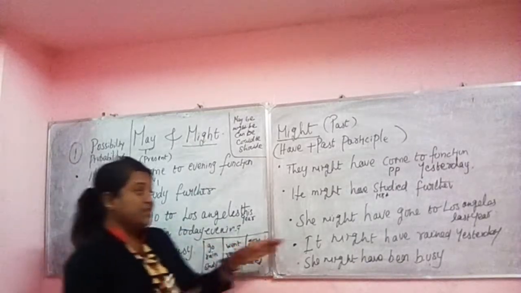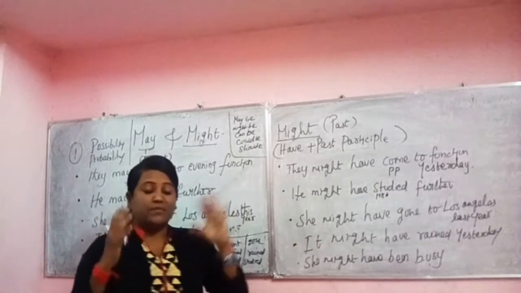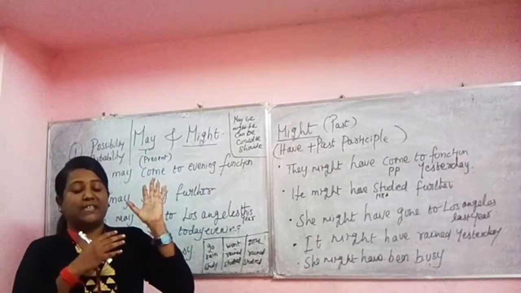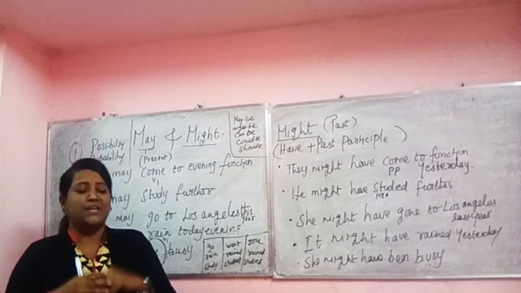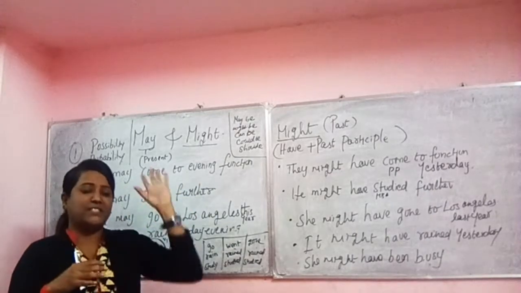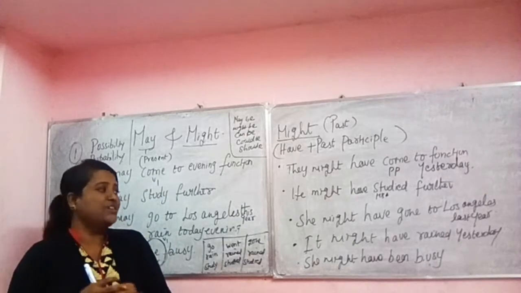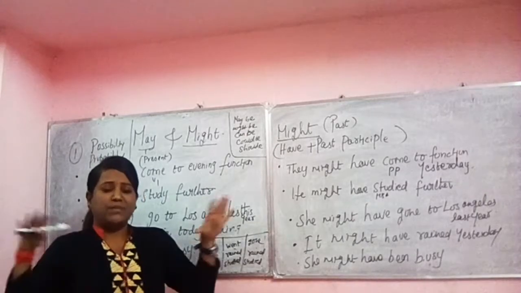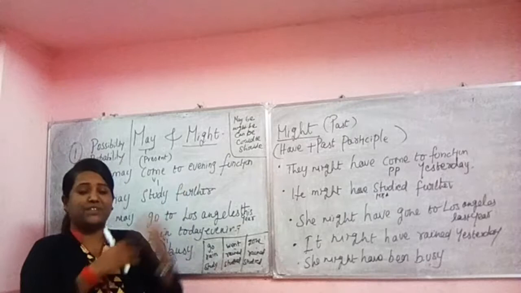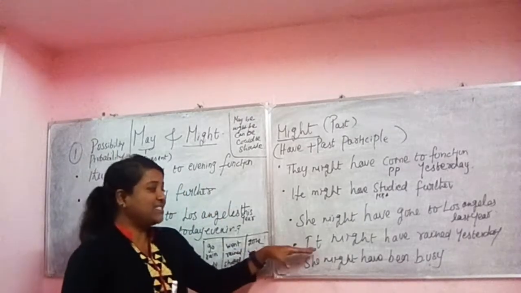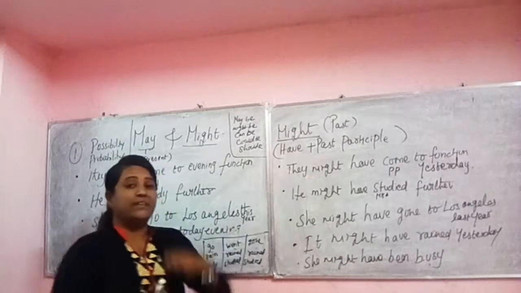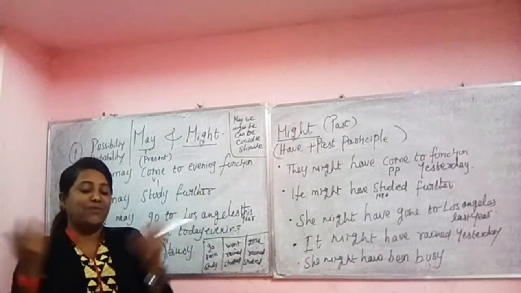But in the past tense, when someone asks us whether it rained in Australia, all over the world it rains. Everywhere it rains, whether it rained in Australia or not. When someone questions us, we say, I'm not sure about it because I don't have any friends over there. I don't have anyone to clarify my doubts. So I can say it might have rained in Australia yesterday. It might have rained.